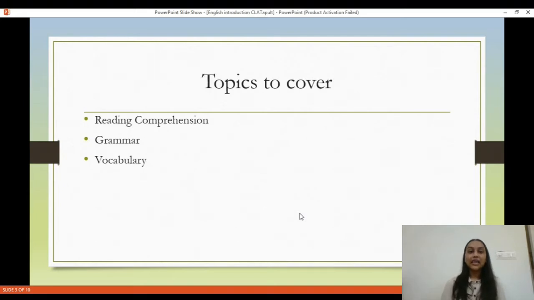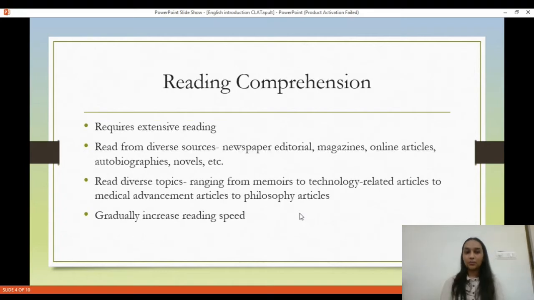Now let's look at the key areas that require preparation for the English section. First is reading comprehension. Second is grammar. Third is vocabulary. Now let's look at the reading comprehension.